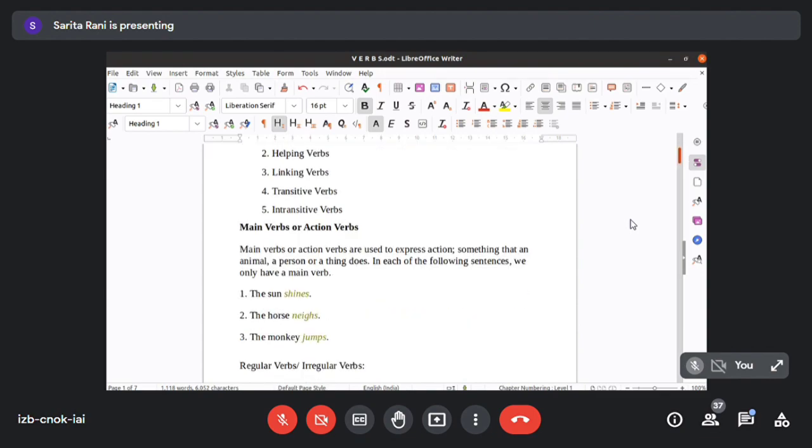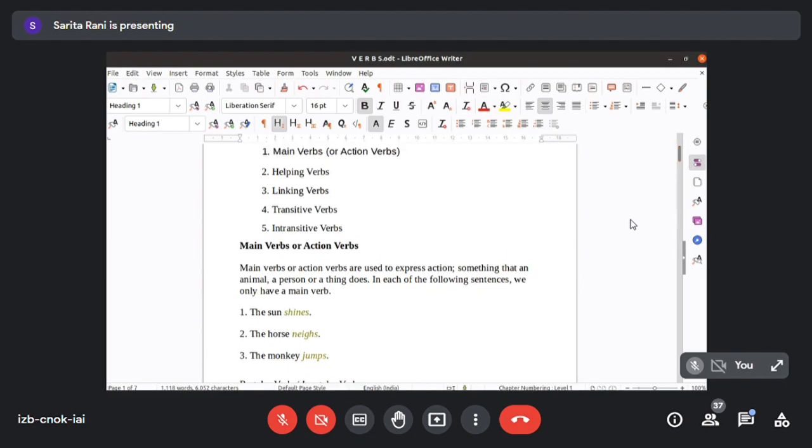Let us move on to the examples. The sun shines. What is the activity of the sun? The sun is shining. The horse neighs. This is the activity of the horse. What is the horse doing? It is making a sound. The monkey jumps. Students laugh. Laugh is an action verb.